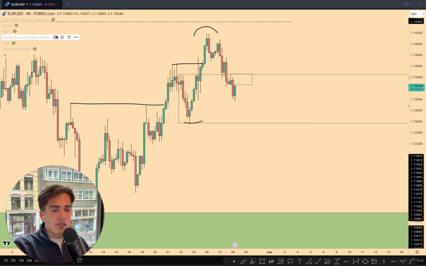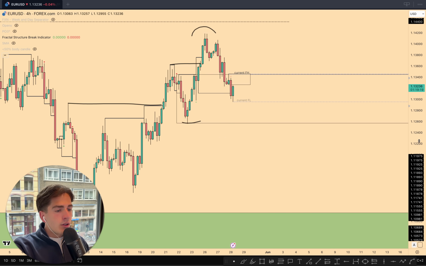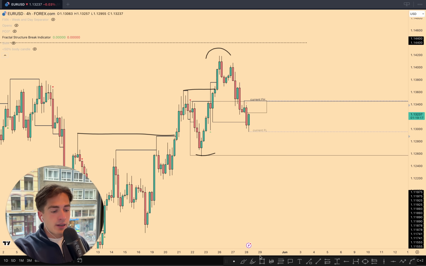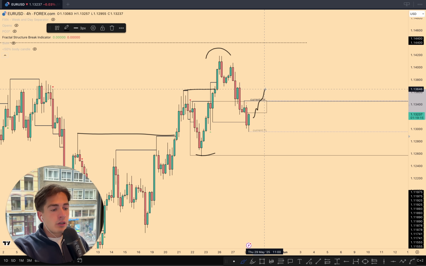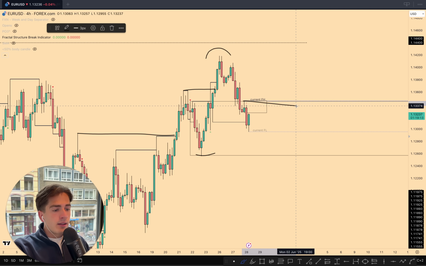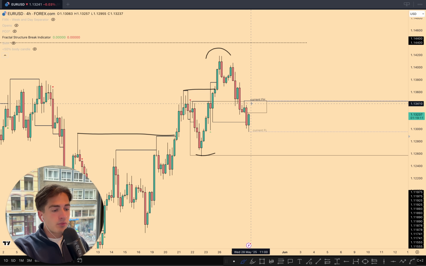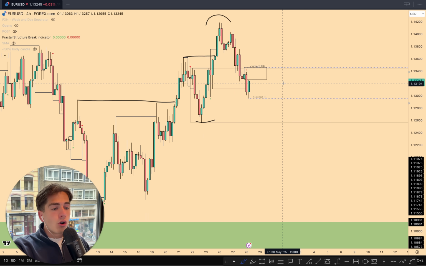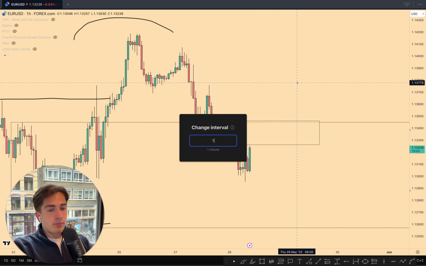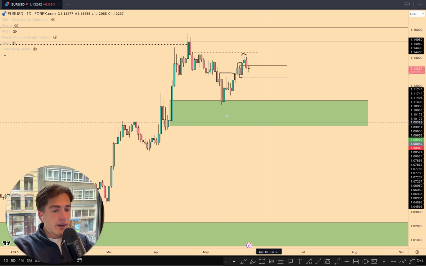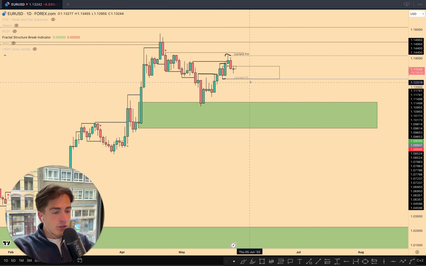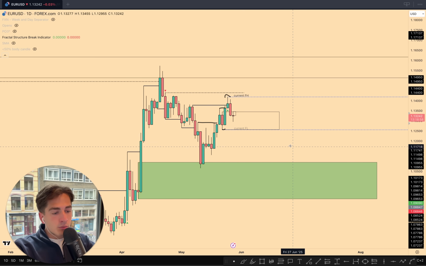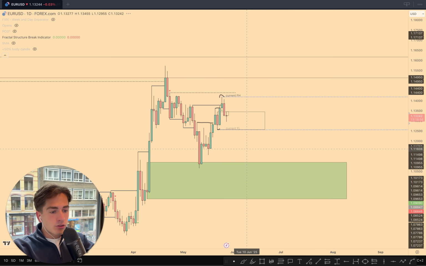But if the 4-hour time frame were to break the current fractal high, which you can see is identified by the current FH, then we could potentially look for those 4-hour longs again, back up towards the upside. But if we respect this, then I'll just continue looking for further downside here on EURUSD, and I'll just simply wait for the daily time frame to break the current fractal low, which again is the current FL. And then once the current FL is broken, I'll be happy to go back onto the 4-hour time frame.